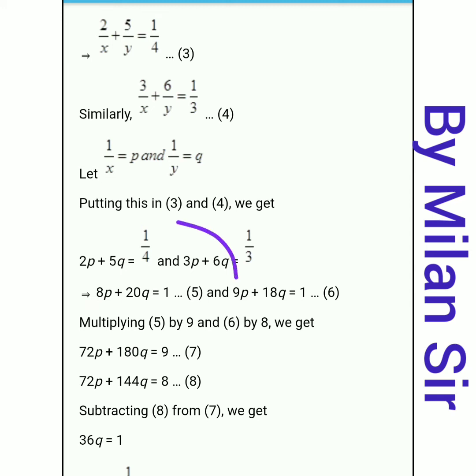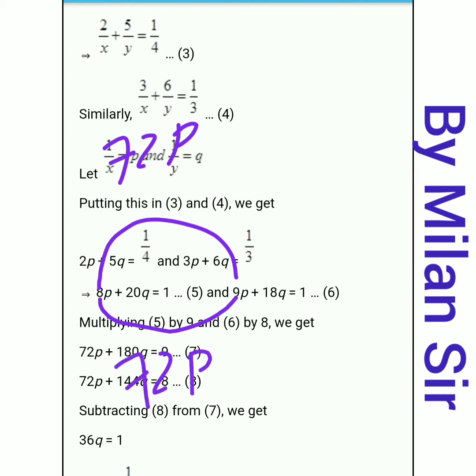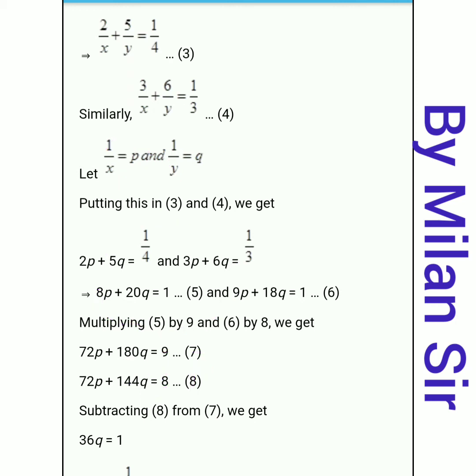Okay, so what happened? If we multiply 9 with 8 it is 72p, and here 8 multiplied by this 9 again 72p. After that we can cancel it. One more thing, here both have positive sign, but we want a different sign. So we need to do the subtraction process because subtraction changes the sign.